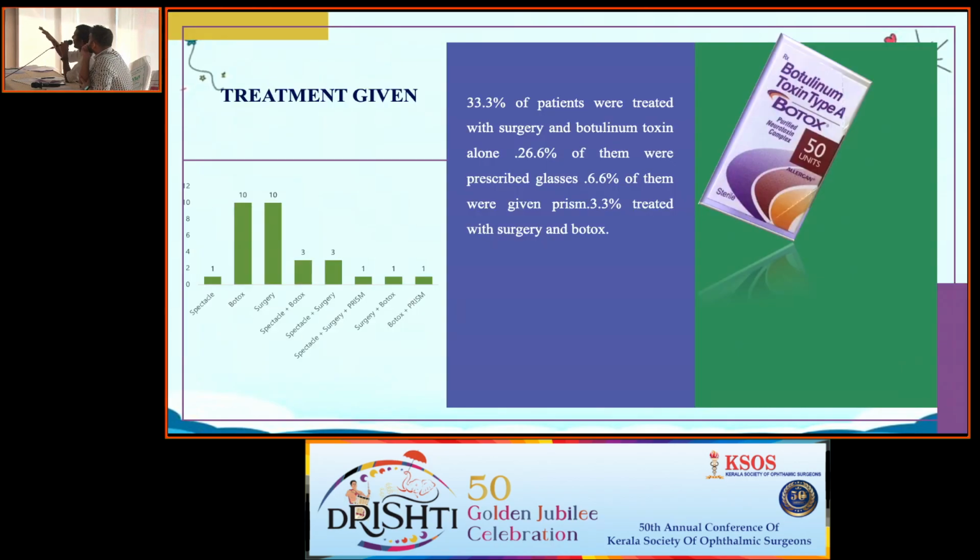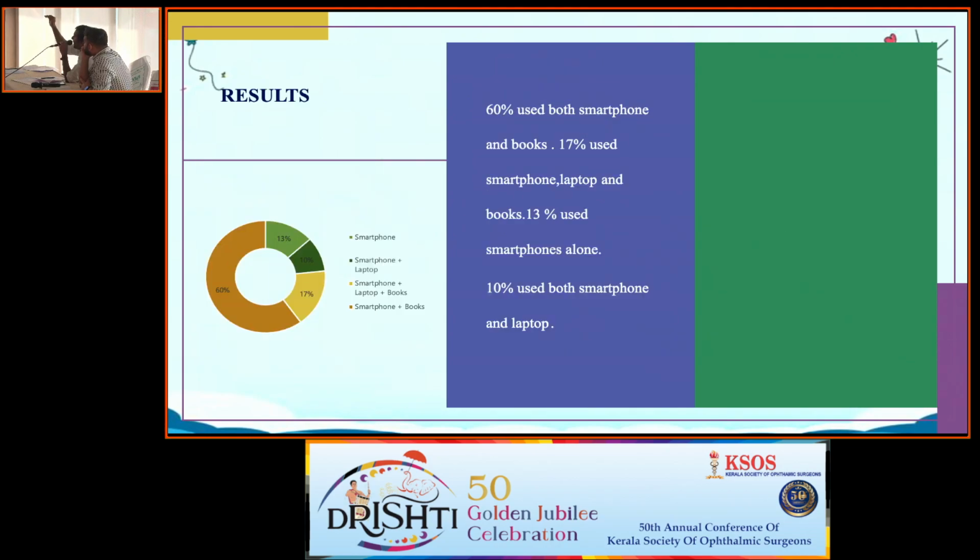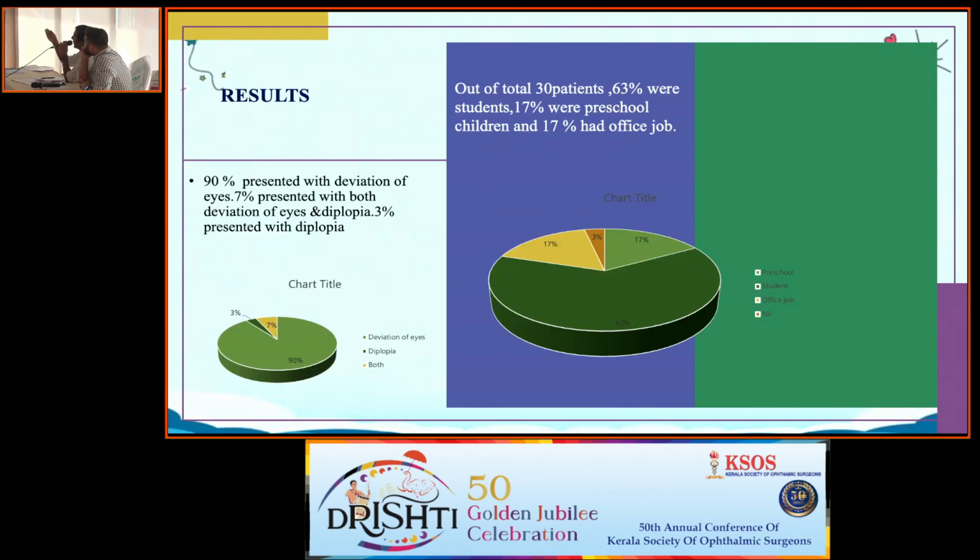This sort of color combination is very difficult to read, and also the text. You have written the entire text as a paragraph. Never do that. This is something you will say. And here you see chart title, the chart title is a default thing. So don't keep chart title and all that. Make sure you modify the charts to put your title there, or remove that completely. And this green on green here and the black on dark blue, it's not visible.